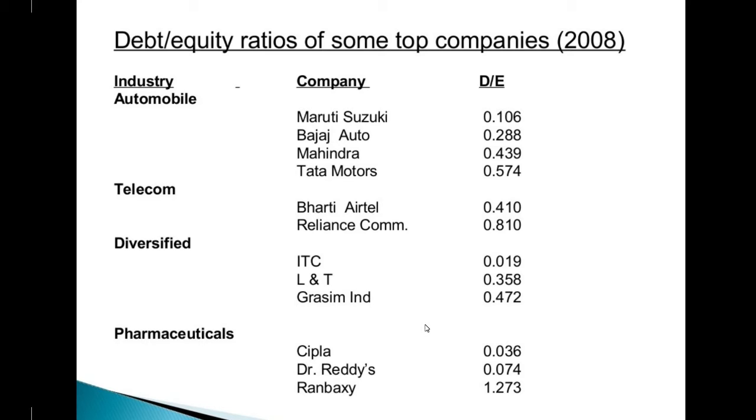Debt equity ratios of some top companies: automobile, Maruti Suzuki at 0.106, Bajaj Auto, Mahindra, Tata Motors, Bharti Airtel, Reliance Communication. Now Reliance Communication does not exist; it is not part of the industry now. Then diversified: ITC, L&T, telecom. We have industry-type companies here with their debt equity ratios. Pharmaceutical: Cipla, Dr. Reddy's.